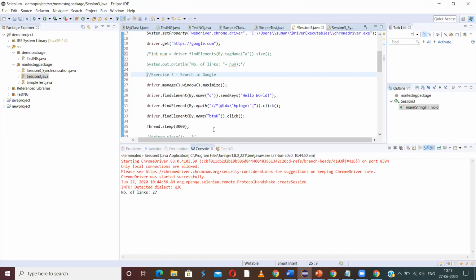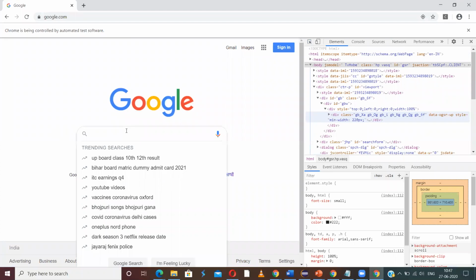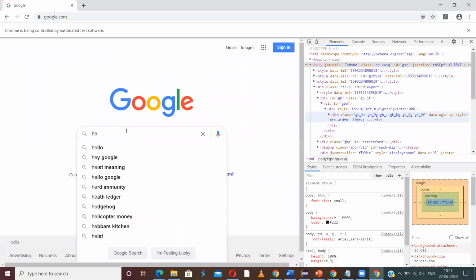The element must be visible. If the search button is covered by any drop down, then we cannot click it. For example, I will show this. I want to click something. Hello. I entered this text, hello, but can I click on the search button now?